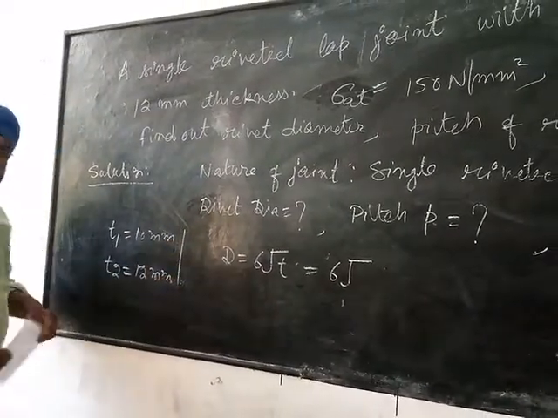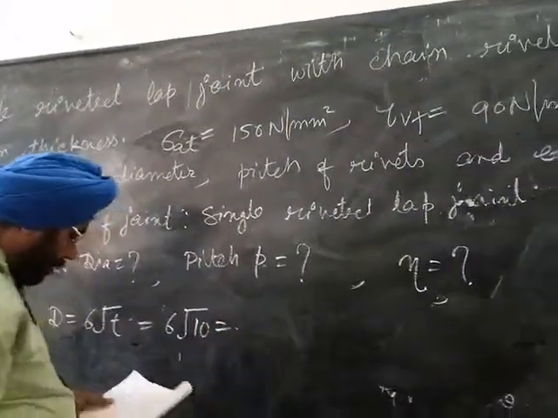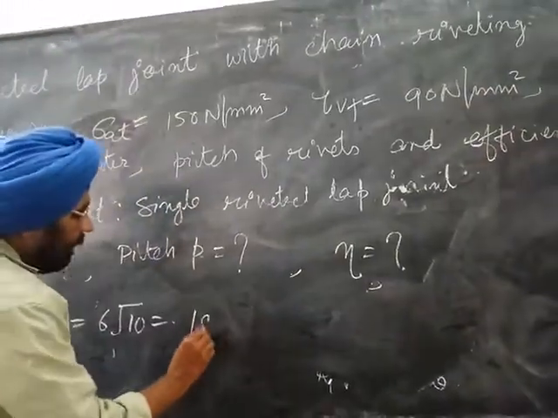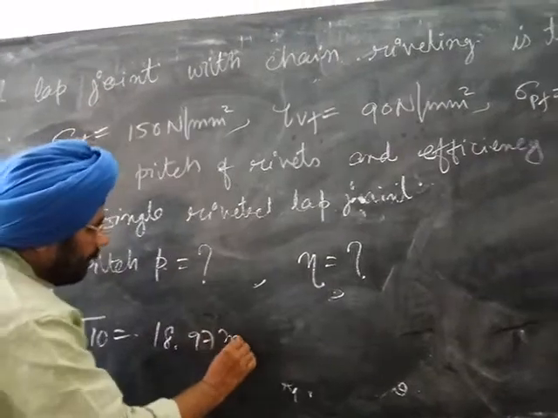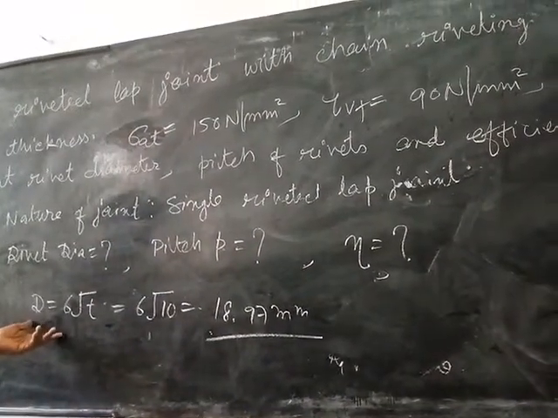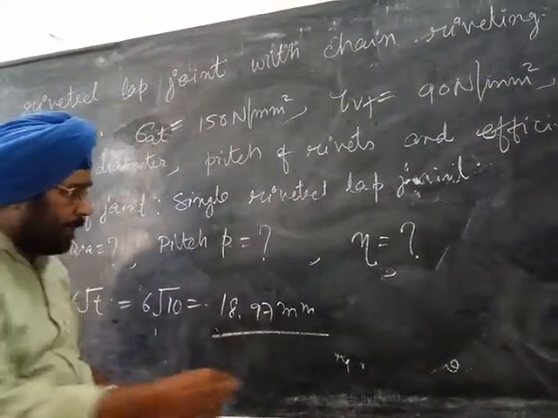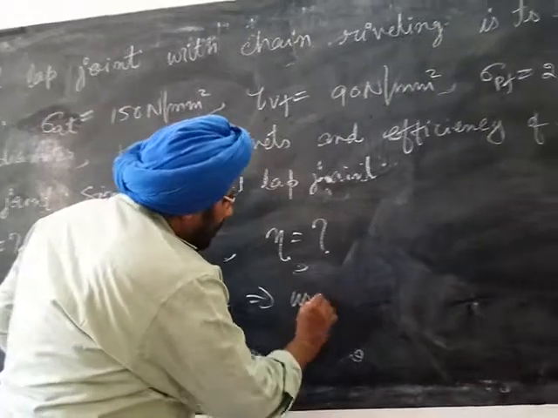So we will take the least value, so 6 under root 10. So the value of the diameter of the rib is 18.97 mm. So the diameter of the rib calculated from this equation is 18.97 mm. It means use 20